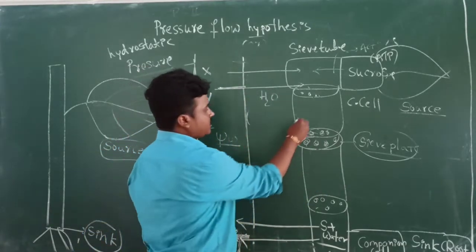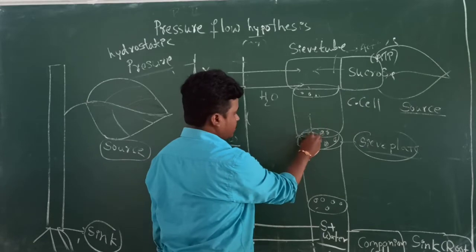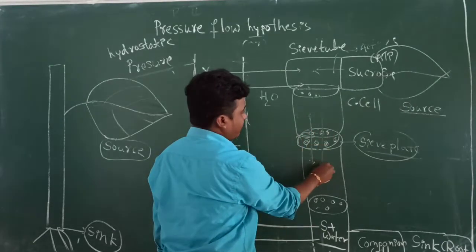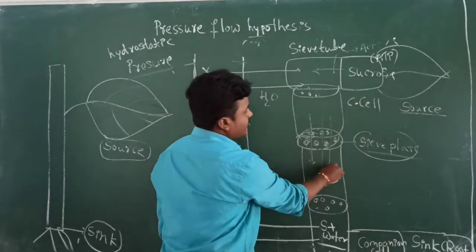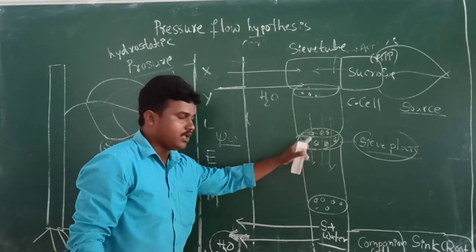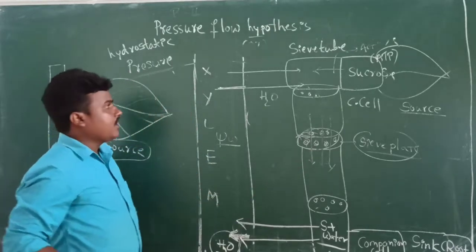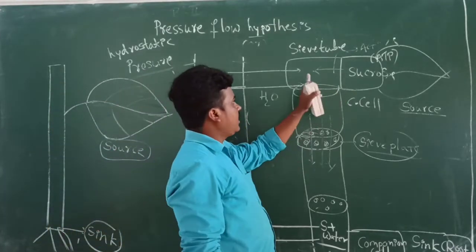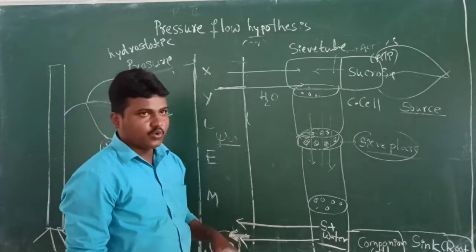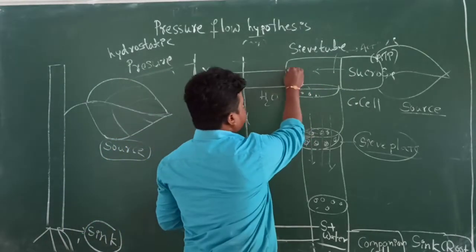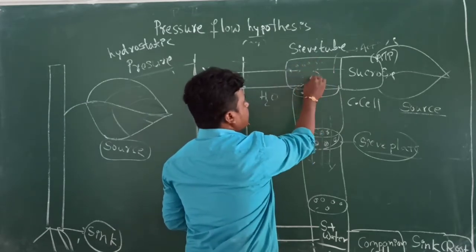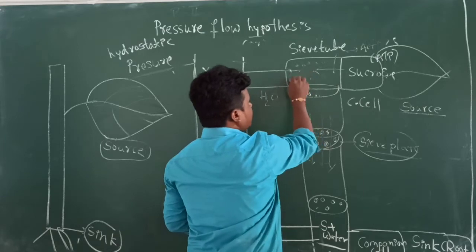Through these pores, the glucose and water molecules can enter. Next, the sucrose molecules are dissolved in the sieve tube.